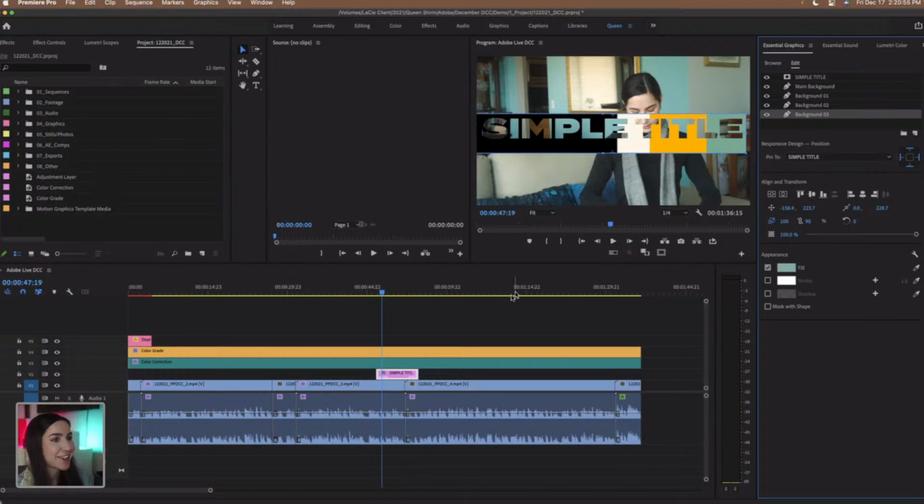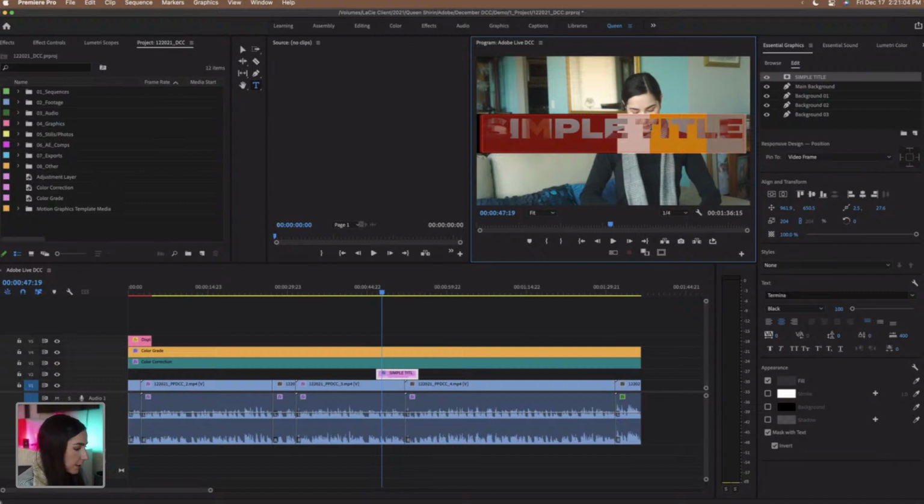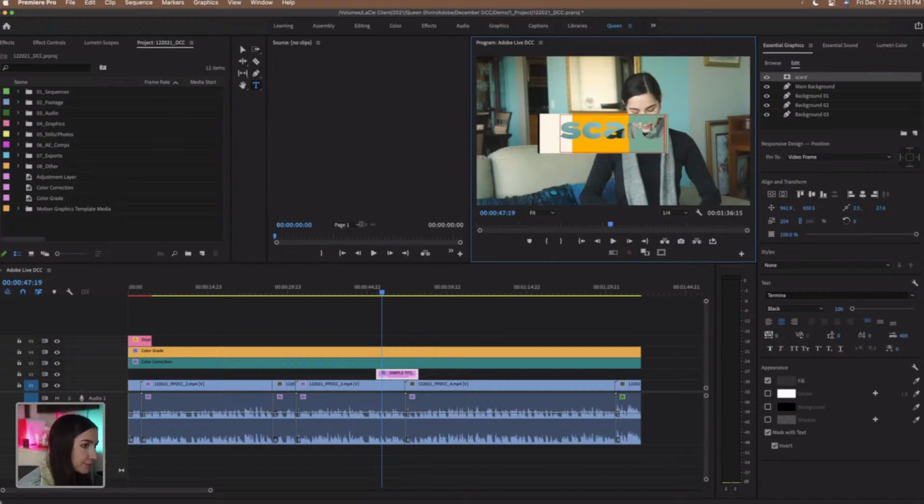All right, so let's go back to our simple title and let's change this up. I'm going to double click right here to choose my text, and then I'm going to call this scarf 1. Actually, scarf 1 really doesn't make sense. Let's call this method 1. I don't know, what do you call this? Like ways to wear a scarf 1? Whatever, method 1 works for now. So we're gonna leave that as is.